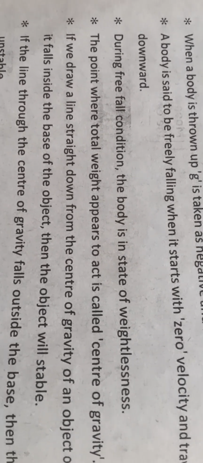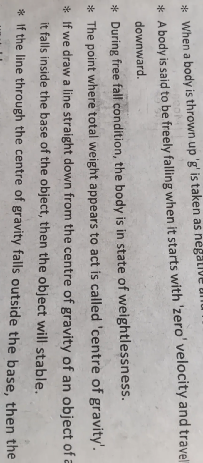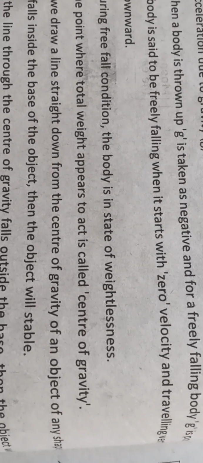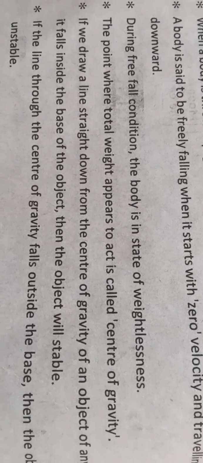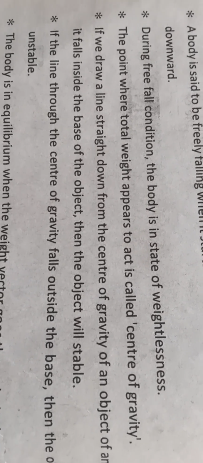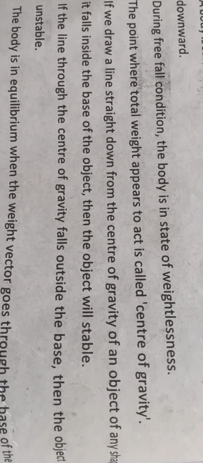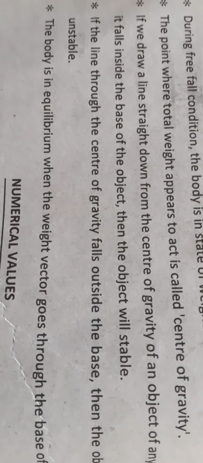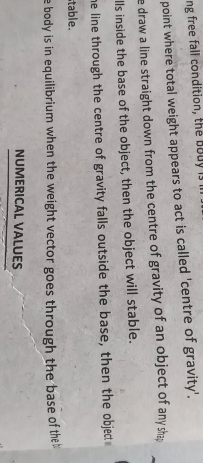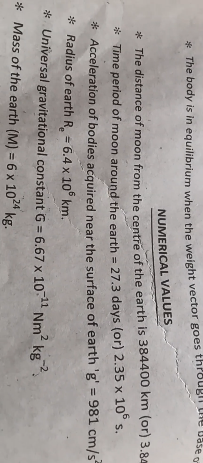If we draw a line straight down from the center of gravity of an object of any shape and it falls inside the base of the object, then the object will be stable. If the line through the center of gravity falls outside the base, then the object will be unstable. The body is in equilibrium when the weight vector goes through the base of the body.